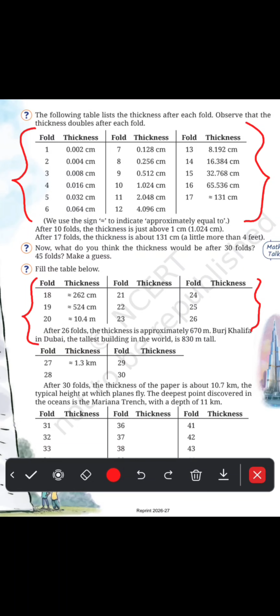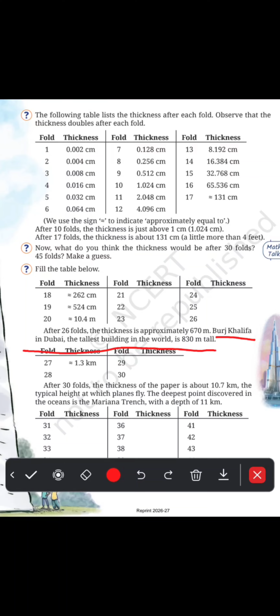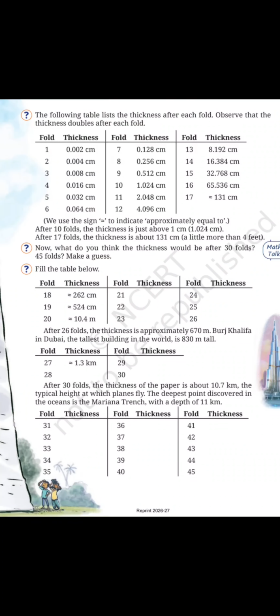After 26 folds, the thickness is approximately 670 meters. The Burj Khalifa in Dubai, the tallest building in the world, is 830 meters tall. Next, at the 27th fold, the thickness is 1.3 kilometers. After 30 folds, the thickness of the paper is about 10.7 kilometers.